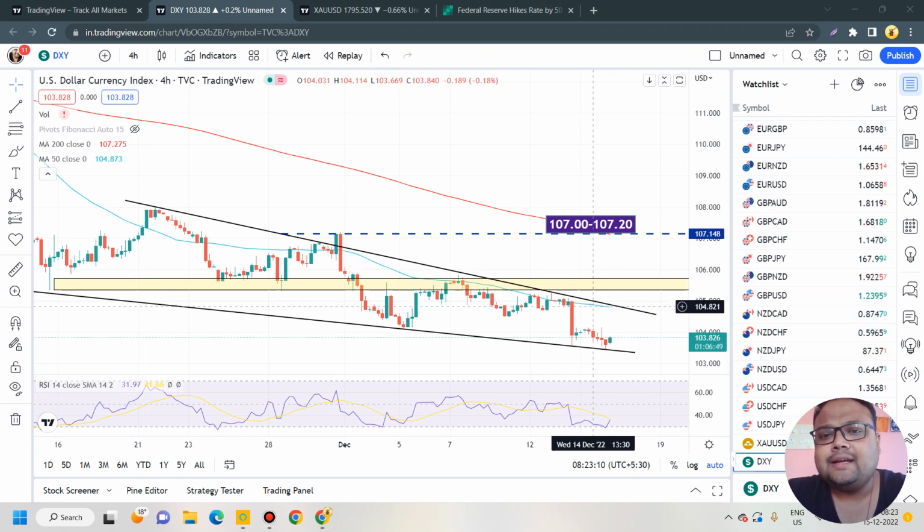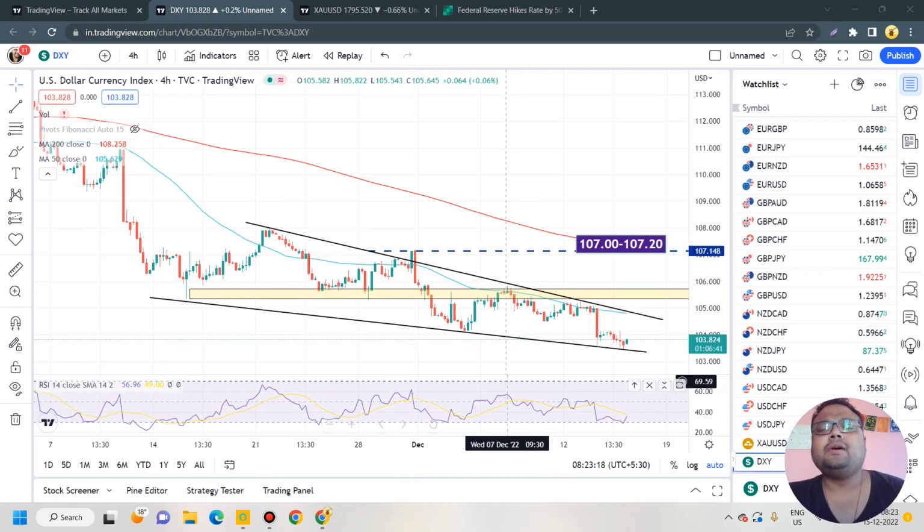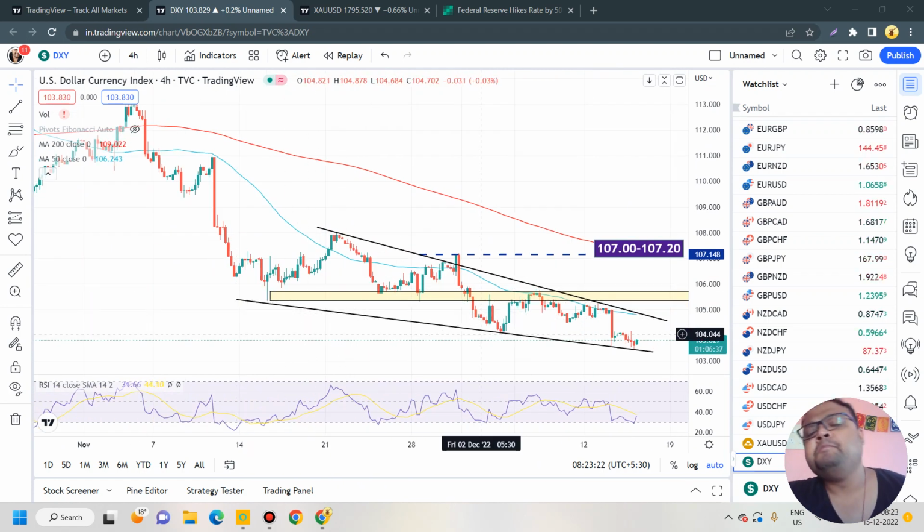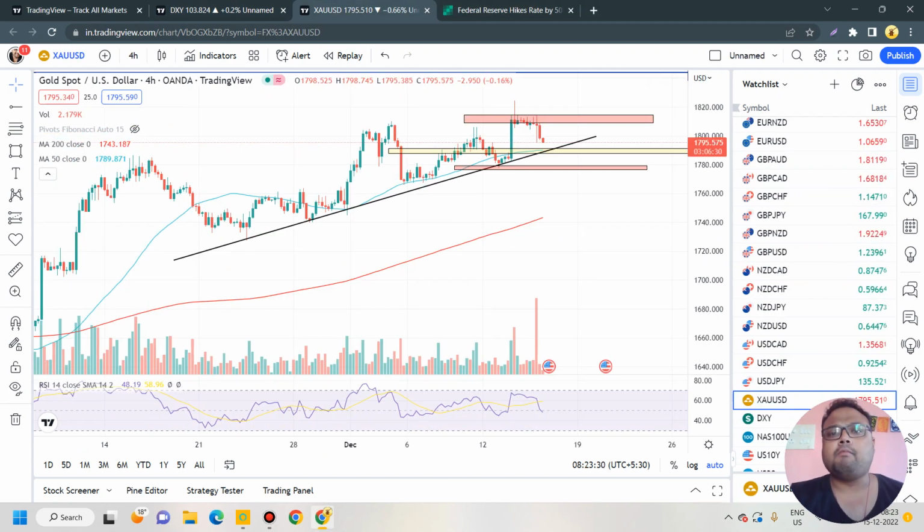First of all, the trend line and the 50 moving average at the top around 104.60 to 70, and then we have 105.50. There are multiple resistances, but as of now, DXY is struggling. DXY is trying to take support around the trend line, but we don't have the proper, strong support. Now let's have a look at the chart of gold.